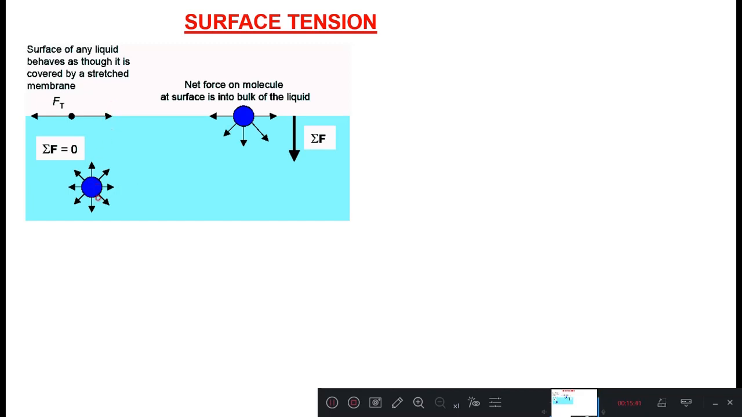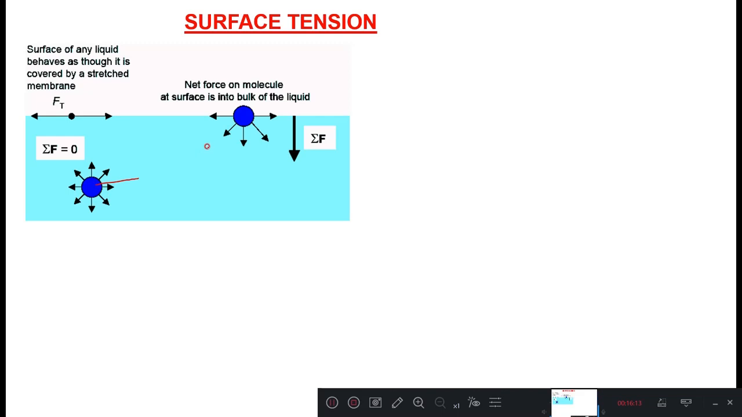A molecule inside the liquid gets attracted by equal forces from the surrounding molecules, whereas the molecule on the surface gets attracted by the molecules below it.